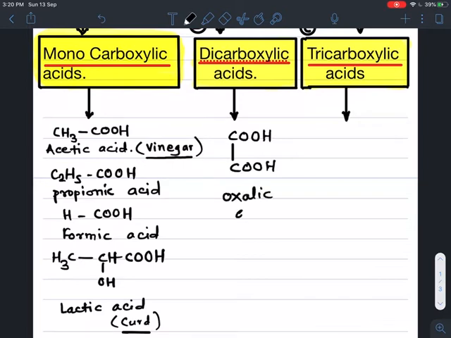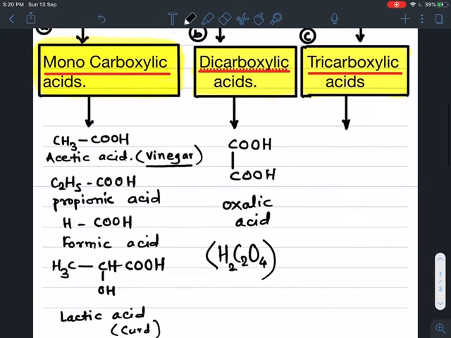Oxalic acid is a dicarboxylic acid, and its molecular formula is also important: H2C2O4. Many other examples are there of dicarboxylic acids, but we will see them later in the nomenclature part.